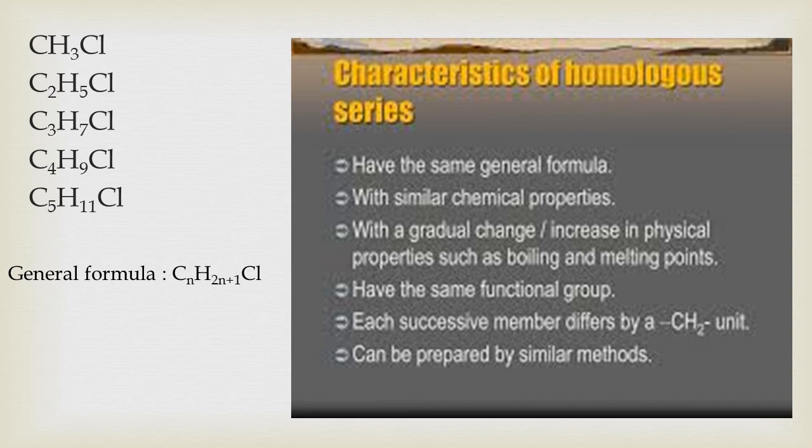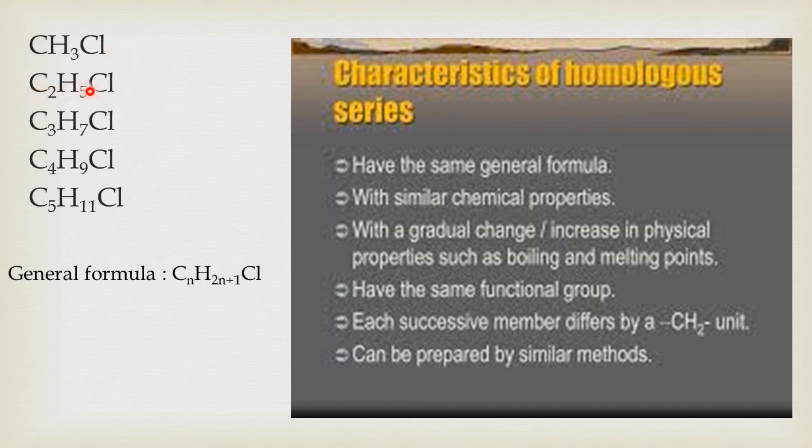So, one more characteristic now. If you have observed, then you will immediately come to know this fact that any two adjacent homologues or members of a homologous series differ by one carbon atom and two hydrogen atoms in their molecular formula. Let us look at the first member and second member. What is the structural difference between them?